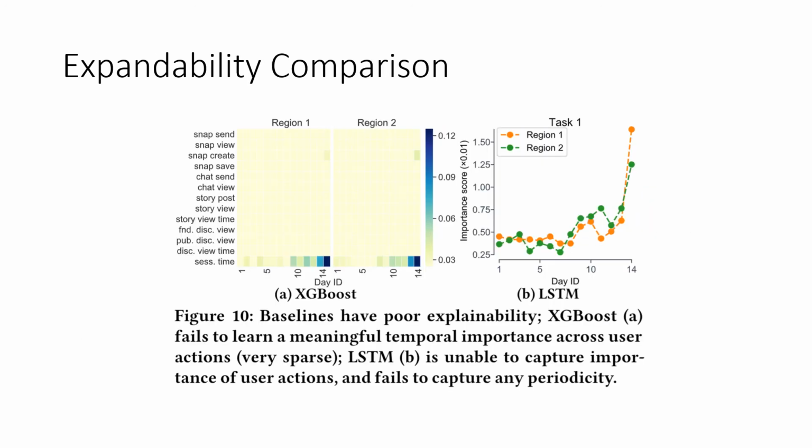Finally, we compare explainability of our framework with XGBoost and LSTM. For XGBoost, the feature importance is used as an explanation. Since LSTM cannot derive explanation directly, we compute the temporal attention over its hidden output as an explanation. Clearly, those methods fail to learn a meaningful temporal importance across user actions or across time intervals. The XGBoost pays too much attention on the session time when doing the prediction task, while the LSTM has a much higher importance over recent time intervals.